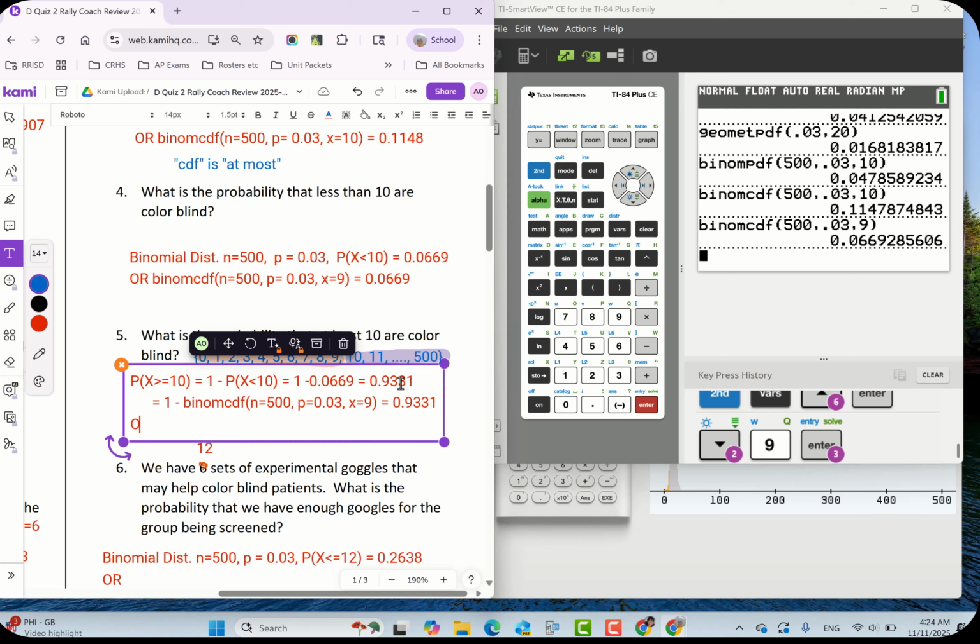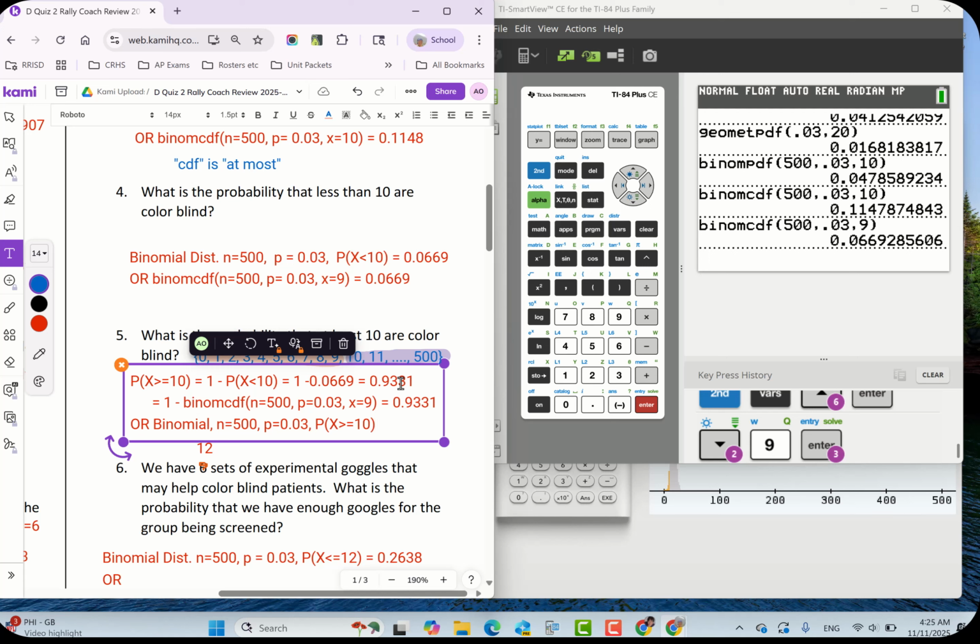Now, the other work you could do, or you could say, if you're doing like a NumWorks or a Staplet, tell me the distribution, tell me n, tell me p, and then give me what you're looking for. X is greater than or equal to 10.